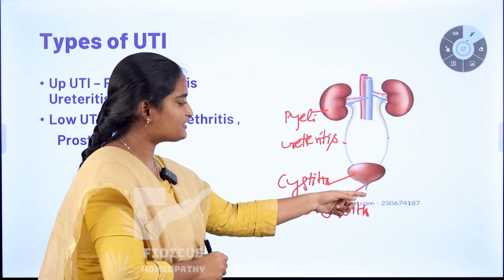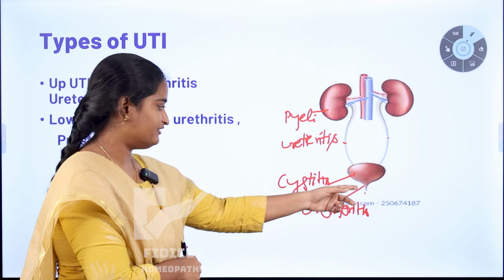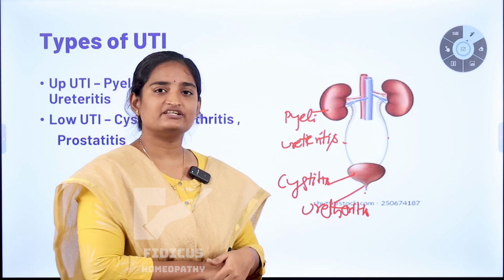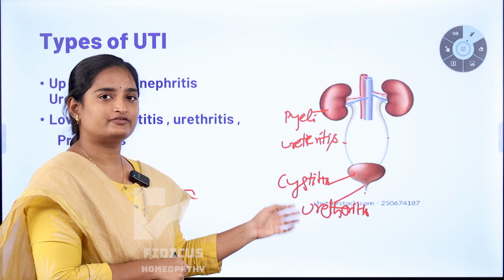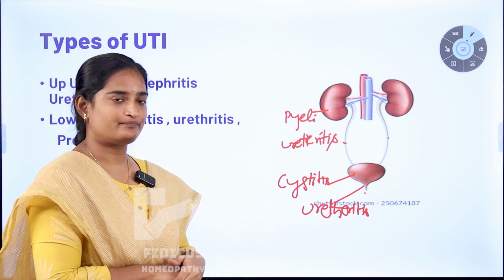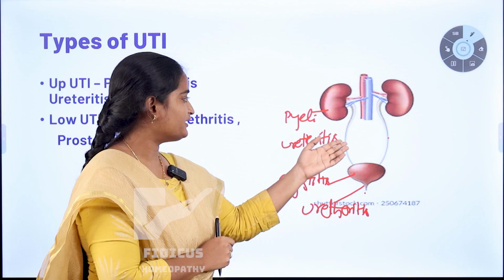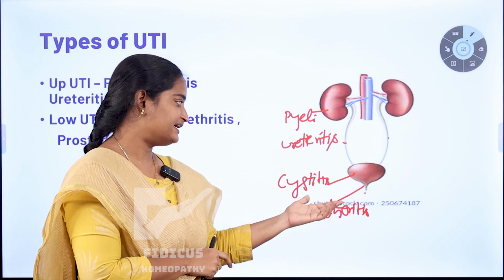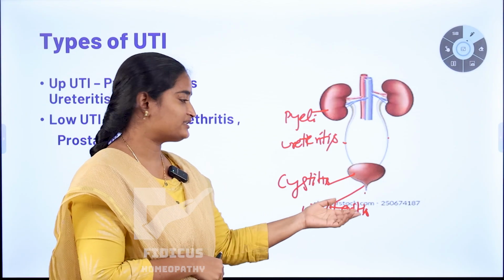This is the bladder and this is the urethra. So infection of the bladder we call cystitis, and infection of the urethra we call urethritis. These are the conditions involved in UTI, and we can divide these conditions based on the involvement of the part of the organ in the urinary tract system. If infection affects the kidney, we call it pyelonephritis. If infection affects the ureters, we call it ureteritis. If infection affects the bladder, we call it cystitis, and this is the most common infection. And if infection affects the urethra, we call it urethritis.